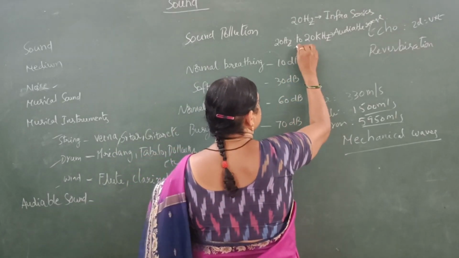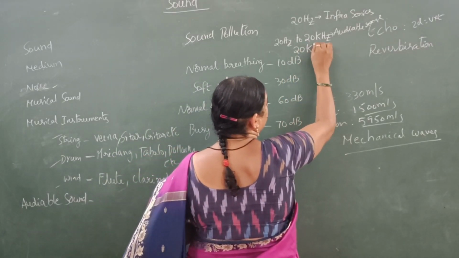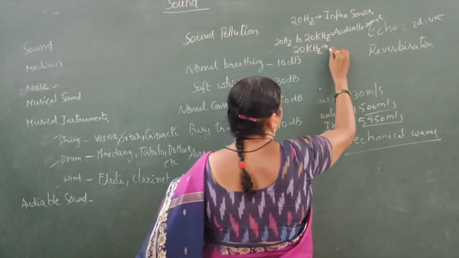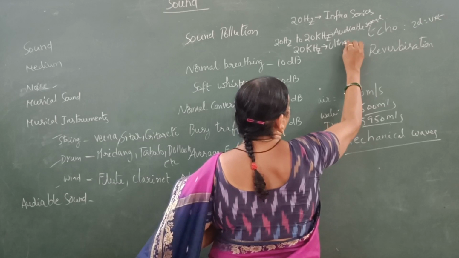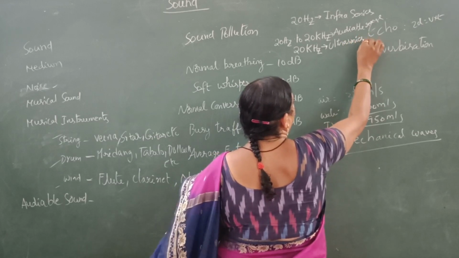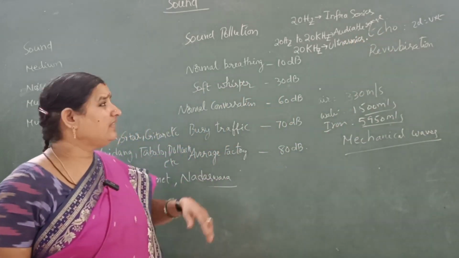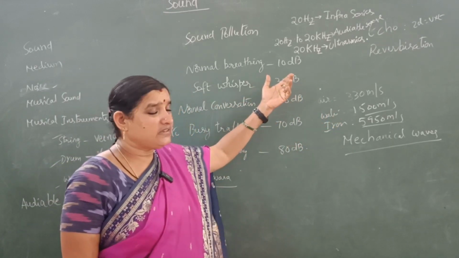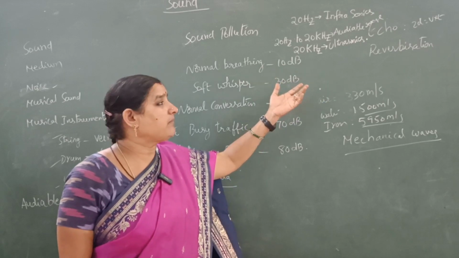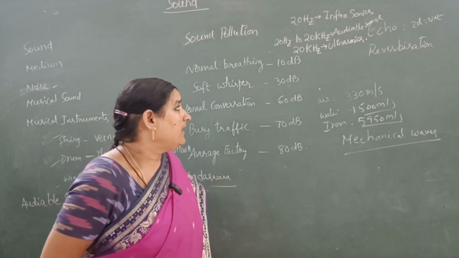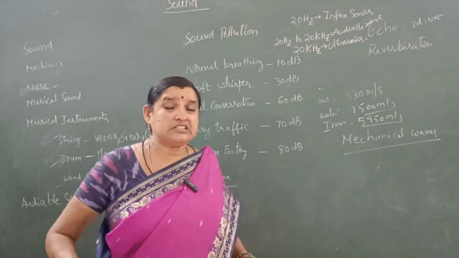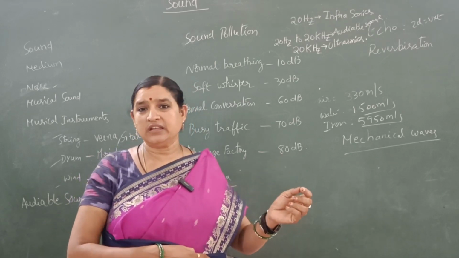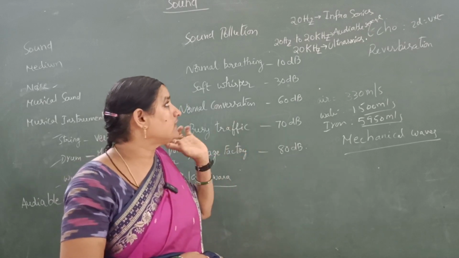If the frequency of the sound is more than 20 kilohertz or 20,000 Hz, those are called ultrasonics. Those ultrasonics we cannot hear. That is useful in scanning in the medical department. Ultrasonics are also used in machineries to know the damage in the machines, whether holes or cracks are there. To know that, we use these ultrasonic sounds.